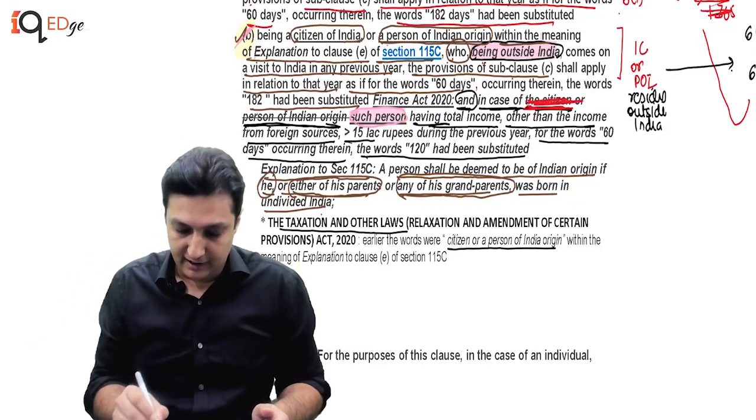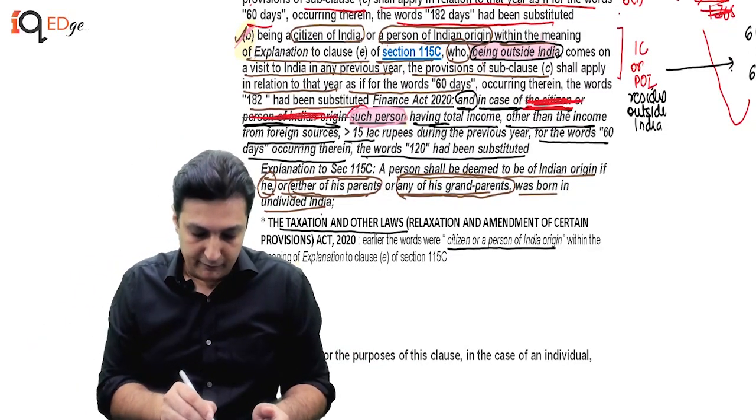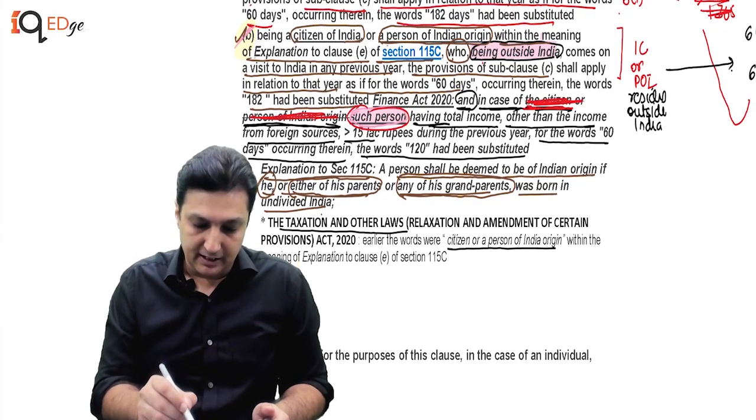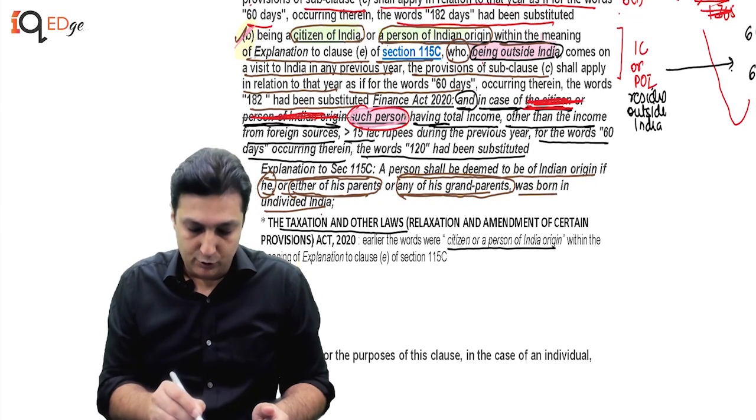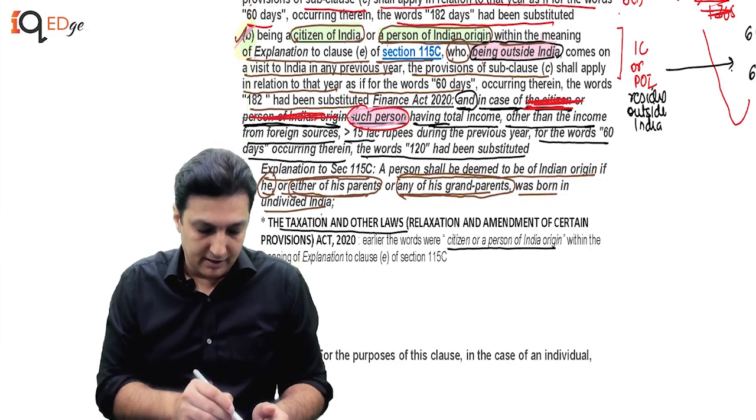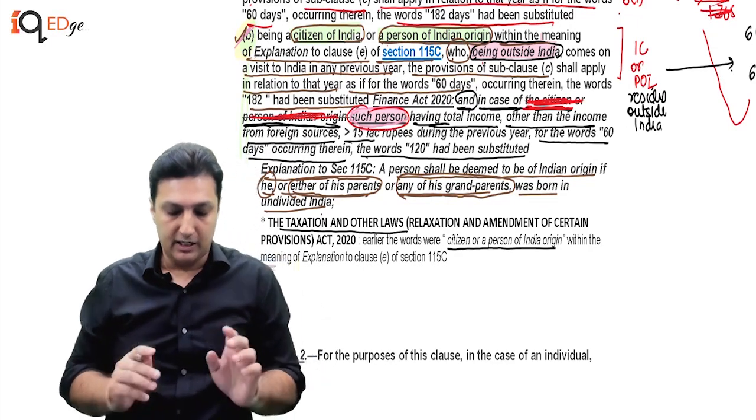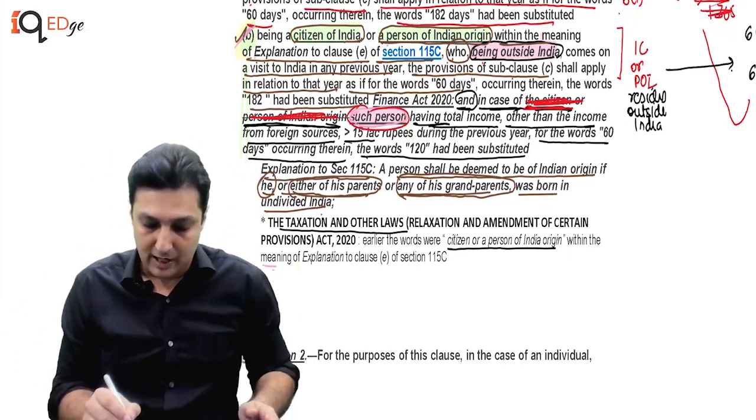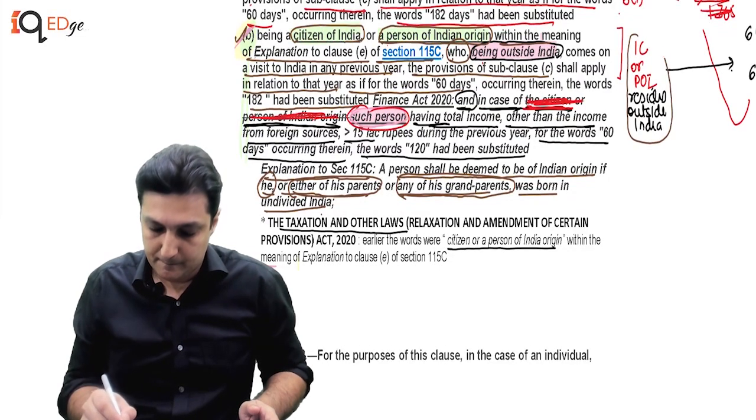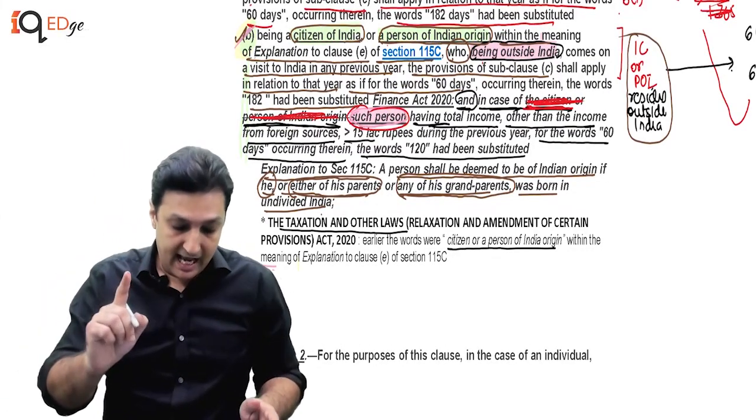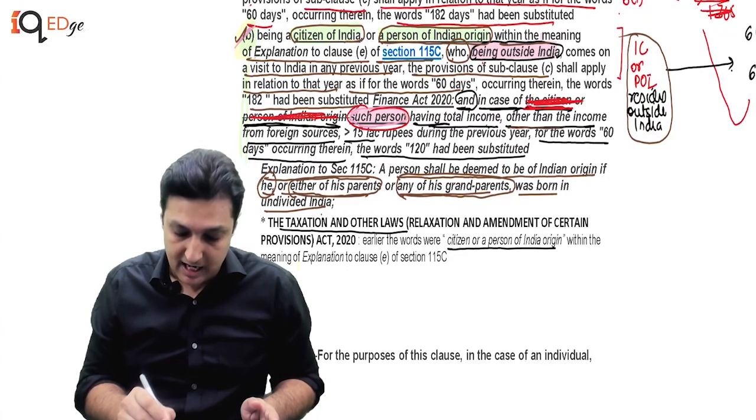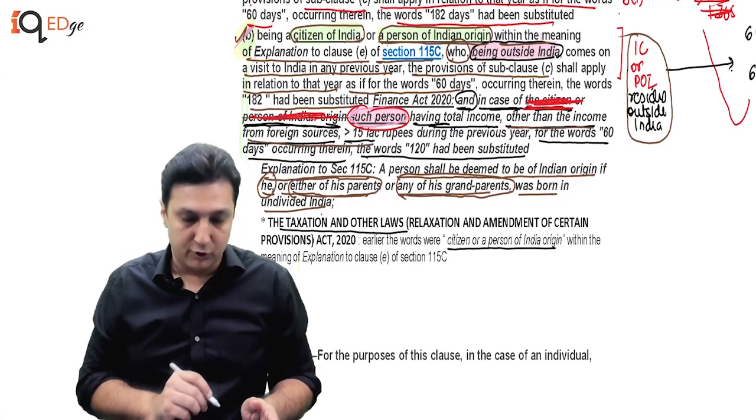So they corrected this mistake. They deleted the words and they've used the word such person, which basically means they are referring to these two people because the clause is the same. There is no difference. So ultimately, the amendment is also applicable to these people only. Now, what is he saying? He says, having income, total income other than income from foreign sources of more than 15 lakhs.